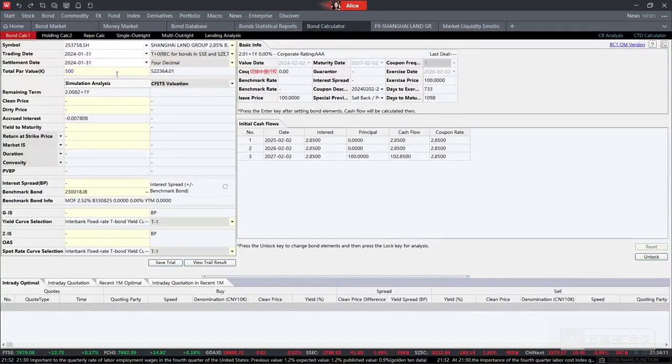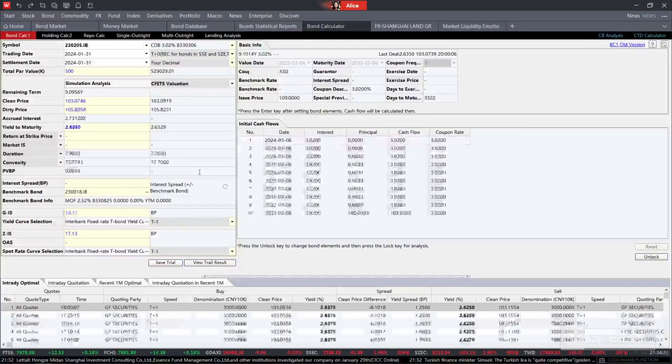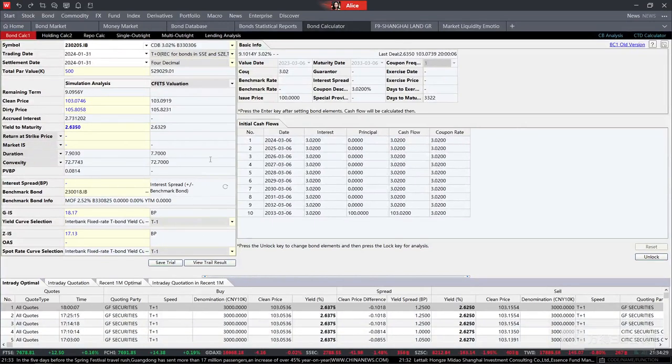Then we can see in this sector, as I mentioned before, first of all, we need to enter a target company, a target bond, on the left-hand side. For example, 230205. This is a bond as we want. As I introduced before, I only introduced the left-hand side. We can change the yield and maturity to get the result as our own forecasting. But on the right-hand side, how can we use this part? Okay, this is actually a good question.